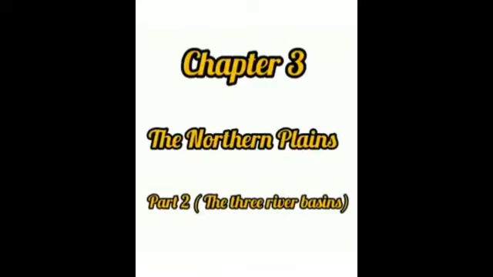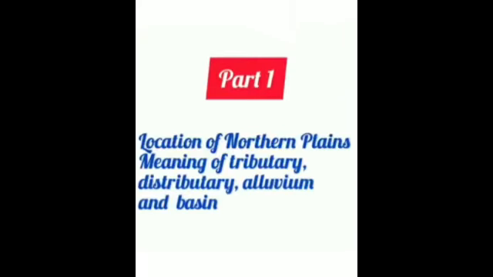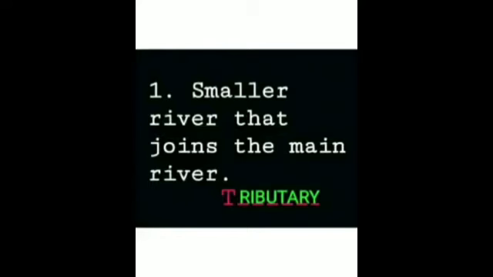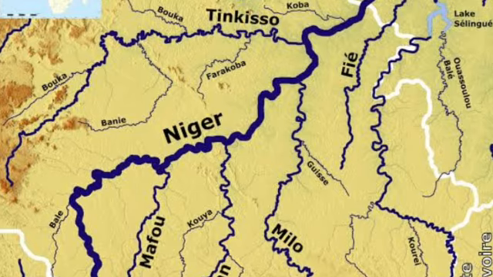Children, in the last class I discussed the northern plains, and in the first part of the video I discussed the location of the northern plains. Let us discuss now the meaning of tributary, distributary, alluvium and basin. A smaller river that joins the main river is called a tributary.